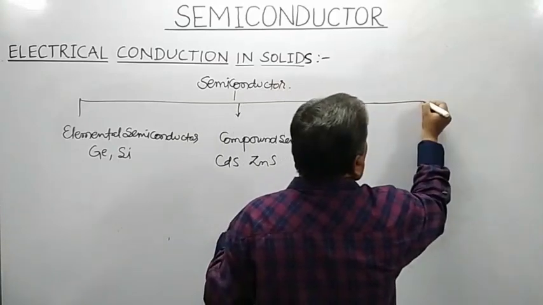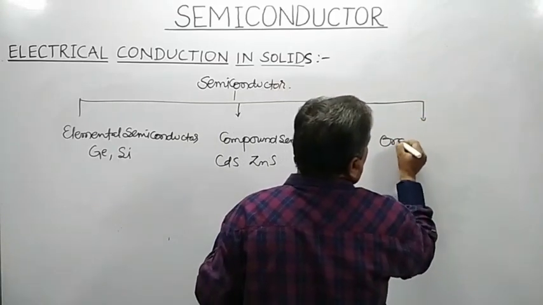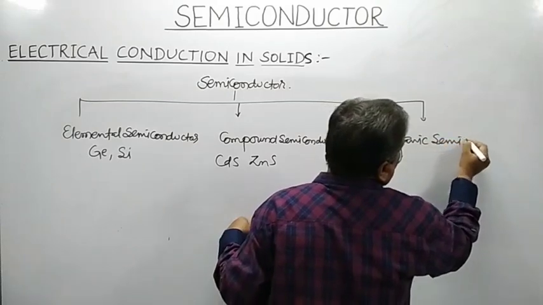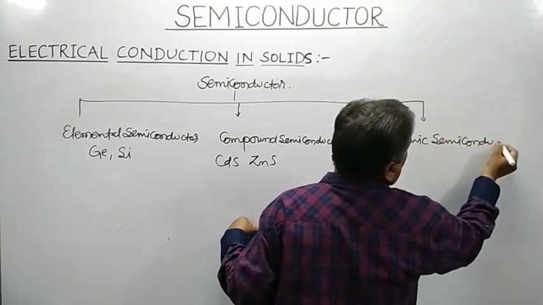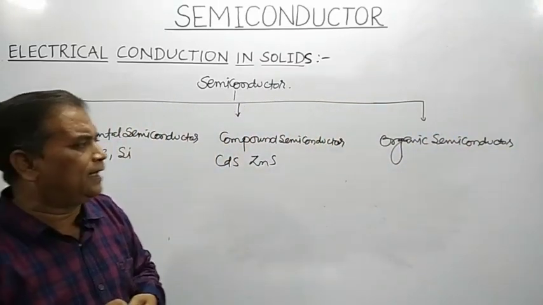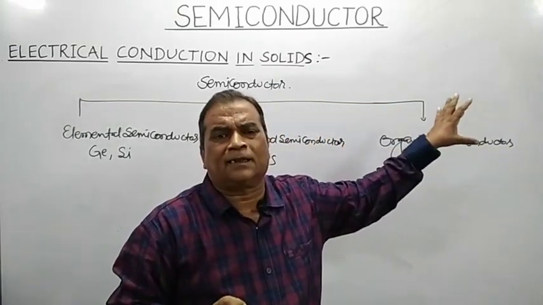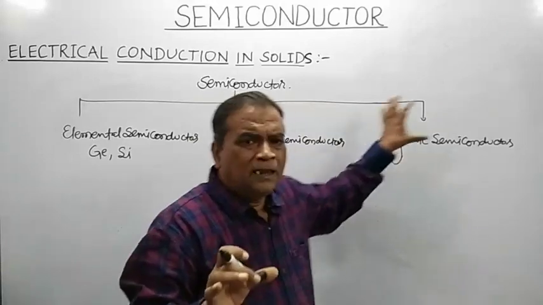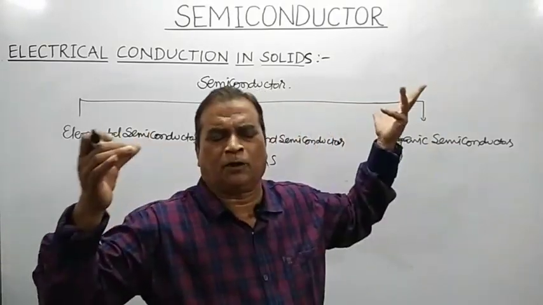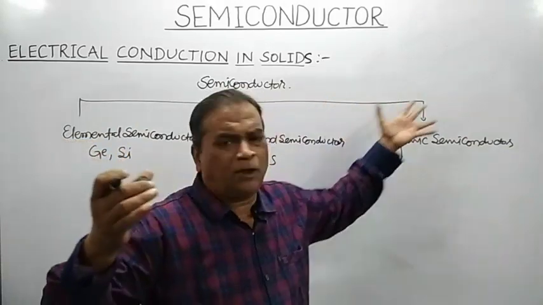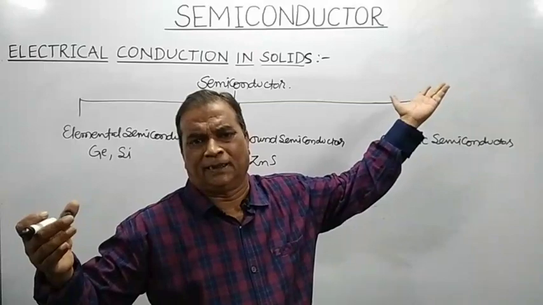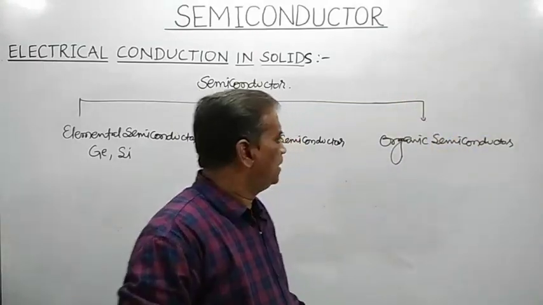The third type of semiconductor is the organic semiconductor. These are newly invented, so till today they have fewer applications in our day-to-day life, but in a short duration of time the invention of organic semiconductors may have a large number of applications in the electronics industry.